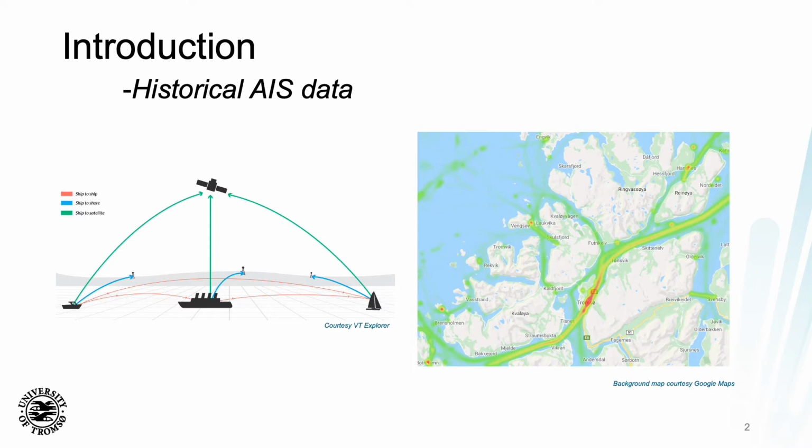These data are also transmitted to shore-based receivers as well as to satellites. And all of this data is actually stored in historical AIS databases that allow us to gain a lot of insight into the historical behavior for a given region. So for instance, here we see on the right-hand side, we have an image of a heat map surrounding the city of Tromsø, Norway, where you can then see various regions where there is more traffic than others.